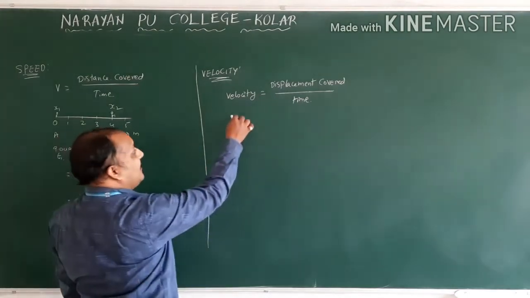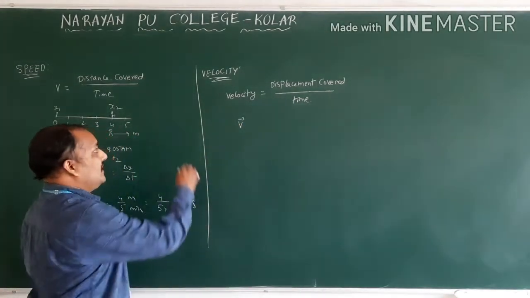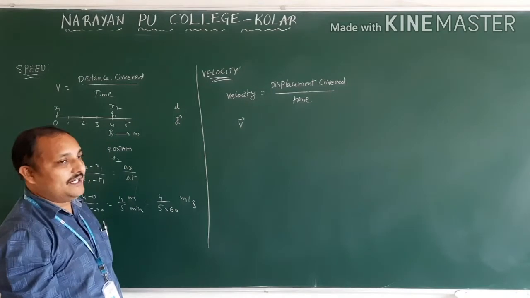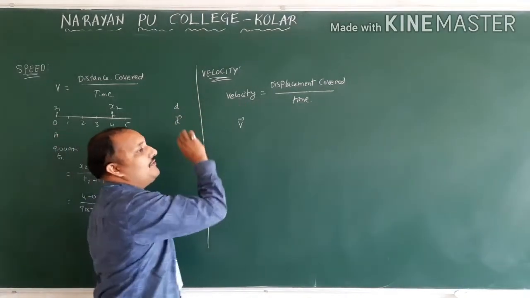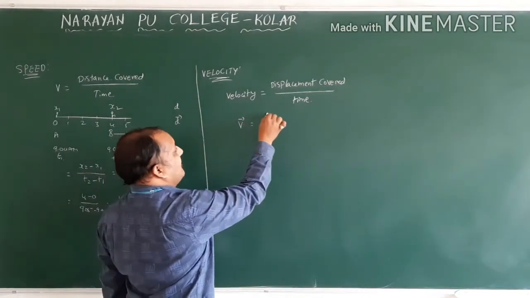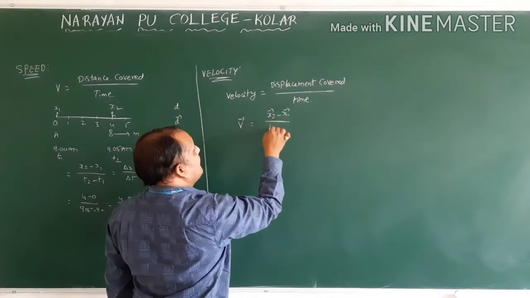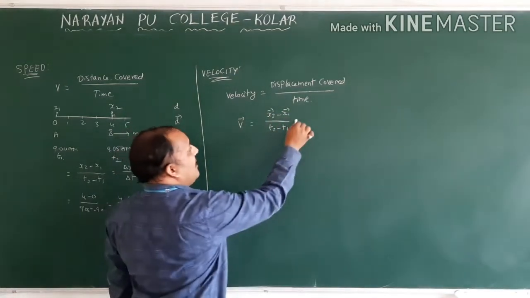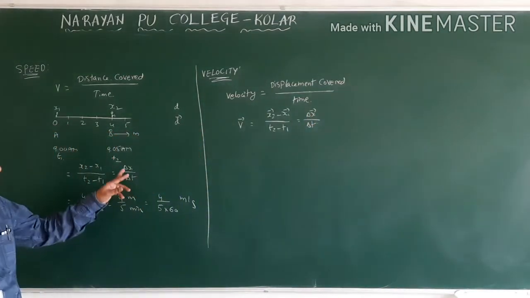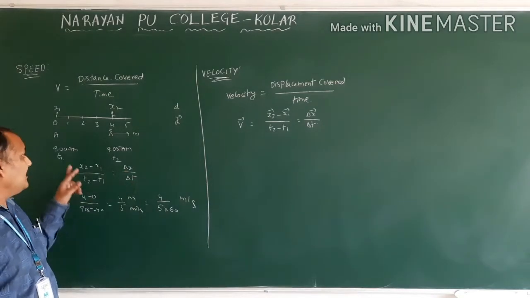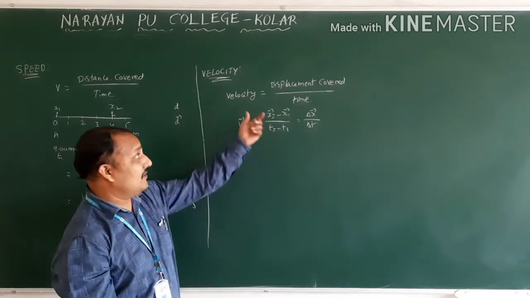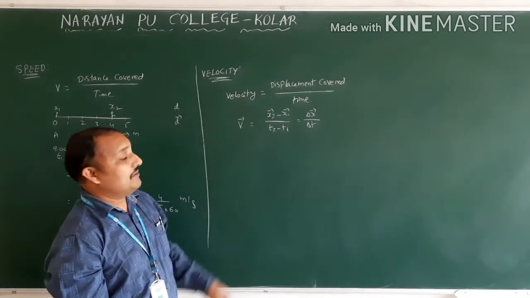Vector means what we will write there? Symbol V. If you wrote D, that is called distance. If you wrote D bar, that is called displacement. Therefore, if you wrote V, that is speed. If you wrote V bar, that is nothing but velocity. So V bar is equal to x2 bar minus x1 bar by t2 minus t1, or this one only we will write as delta x bar by delta t. What is the small change here? See, delta x by delta t is speed. Delta x bar by delta t means we give direction. Therefore, this velocity we are calling a vector quantity.